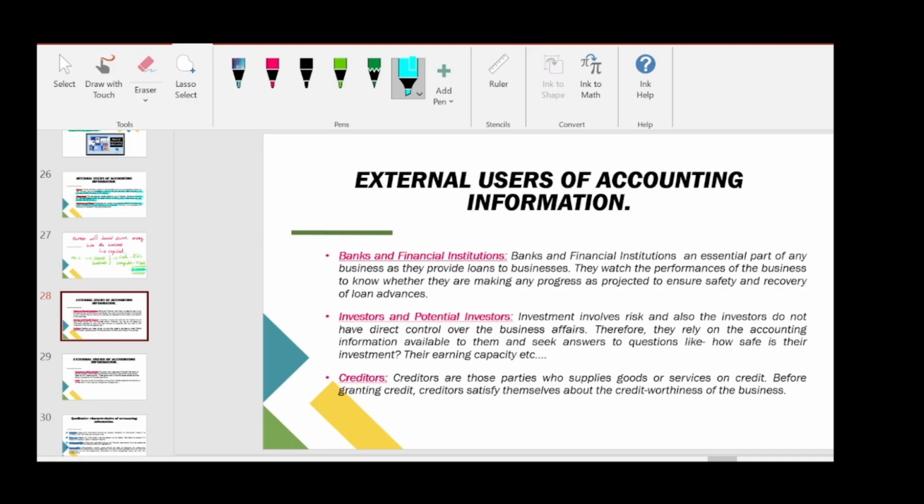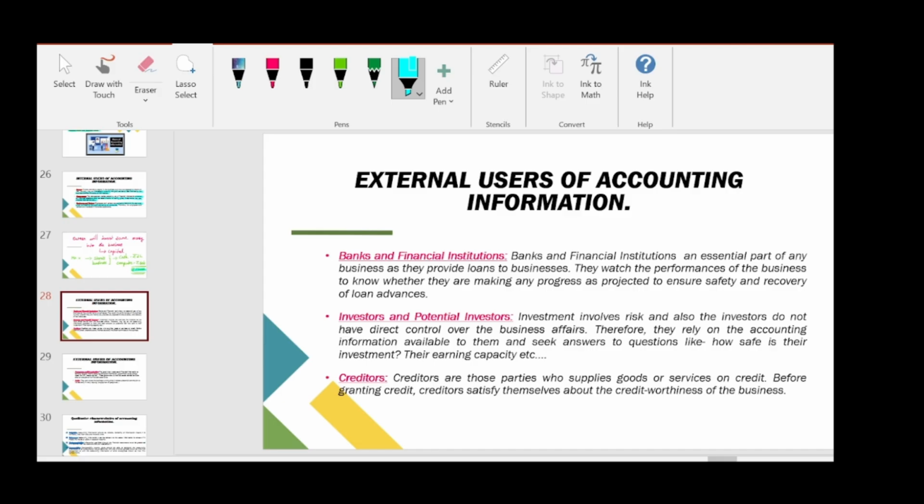They are not directly connected with the business affairs. They cannot go and control the business operations daily.